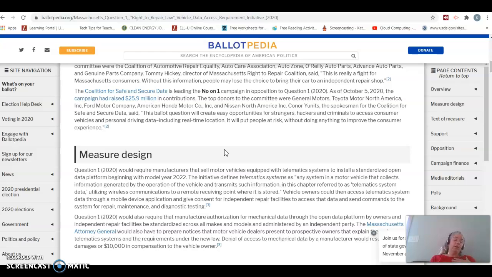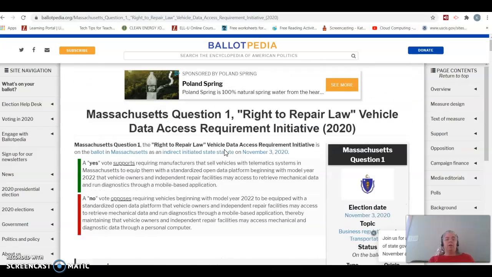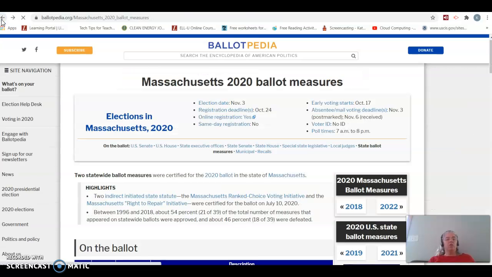Now, you know me, the technology person, I would say you should always care about your data. But in this instance, I don't know. It's a very good question. Am I willing to trade less security for my data for being able to pick whatever repair shop I want to go to rather than, I drive a Honda, rather than having to go to the Honda dealer? Great question. Okay, there is one other question on the ballot, and that's Massachusetts question number 2.